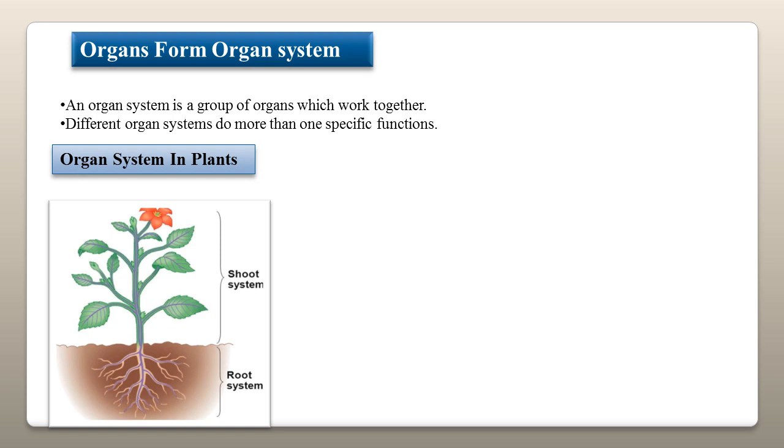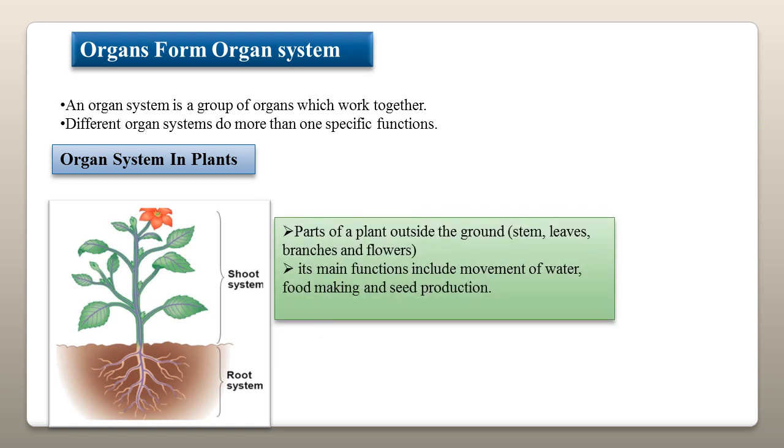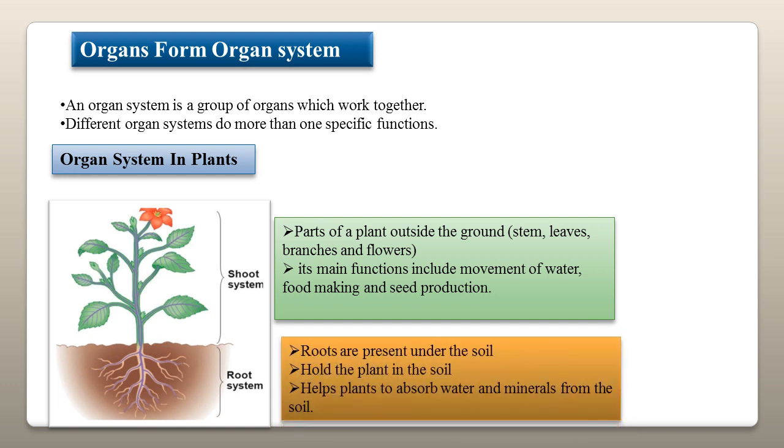Plants have two main organ systems, shoot system and root system. Shoot system. The parts of a plant outside the ground form the shoot system, like stem, leaves, branches and flowers. The main functions of the shoot system include movement of water, food making and producing seeds. Now, root system. The roots and their branches form the root system. Roots are present inside the soil. They hold the plant in the soil and absorb water and minerals from the soil.